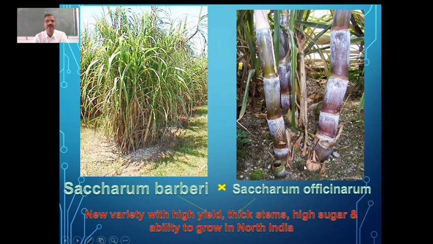And we got a new variety out of this with high yield, thick stems. You can see the thick stems here, then high sugar content and the ability to grow in North India. So like this, hybridization resulted in a new variety which can be grown in North India with high sugar content. The problem with Saccharum barberi was it was able to grow in North India, but sugar content was very less. So that particular problem was solved by developing a new variety like this.